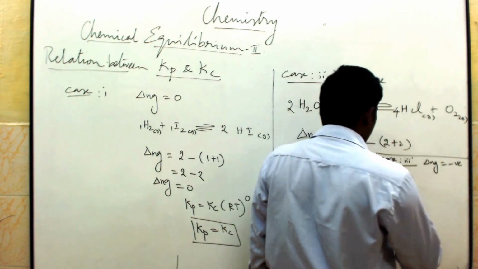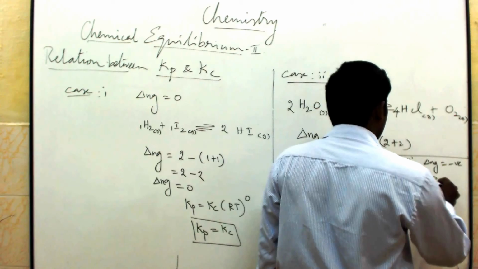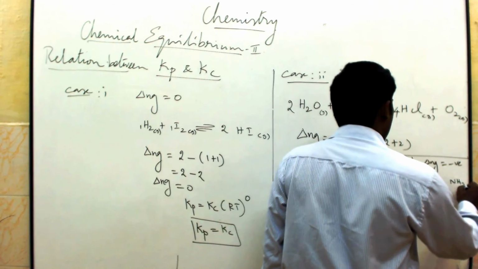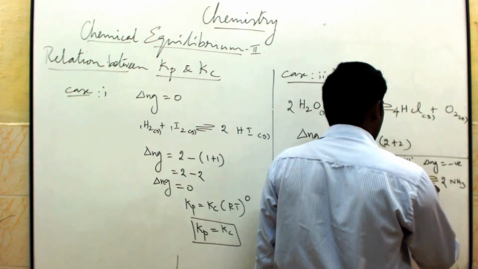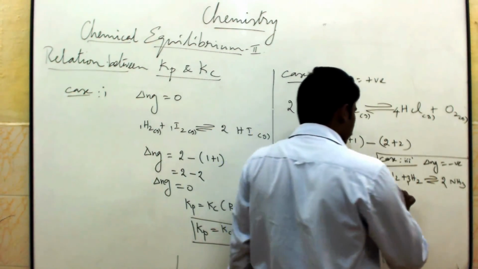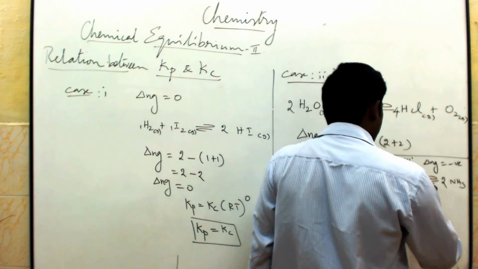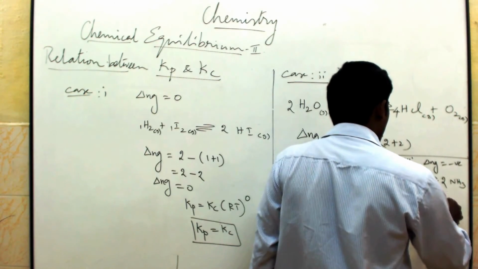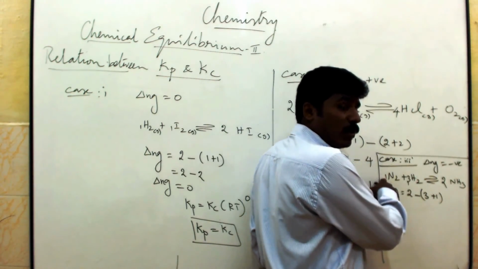For example, ammonia formation: nitrogen and hydrogen give ammonia. Here 1 molecule of nitrogen, 3 molecules of hydrogen, and 2 molecules of ammonia. Everything is gas. Now what's the del Ng value? Del Ng is equal to 2 minus (3 plus 1). Why 3 plus 1? Here 3, and here 1 molecule.